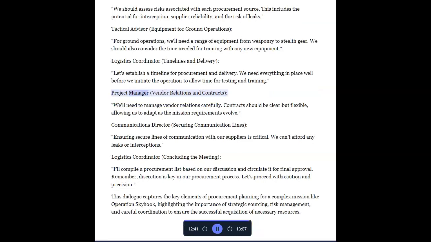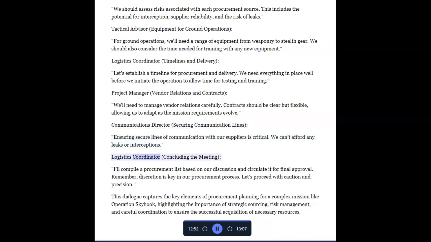Project manager, vendor relations and contracts. We'll need to manage vendor relations carefully. Contracts should be clear but flexible, allowing us to adapt as the mission requirements evolve. Communications director, securing communication lines. Ensuring secure lines of communication with our suppliers is critical. We can't afford any leaks or interceptions.